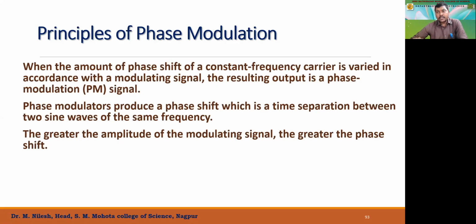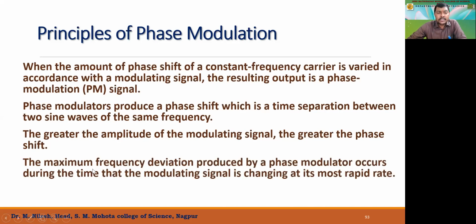We have studied in the sine wave portion what the phase angle is. The phase angle changes from 0 to pi to 2 pi, right? So 0, 90 degrees, pi by 2, pi, 3 pi by 2, 2 pi. This is the phase angle that varies throughout the whole sine wave, right? So depending on the amplitude of the modulating signal, there will be a greater phase shift.